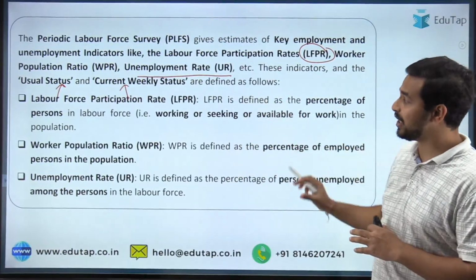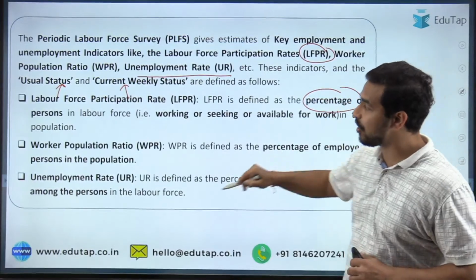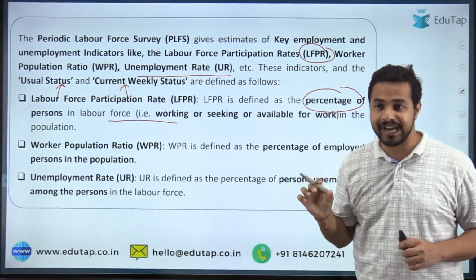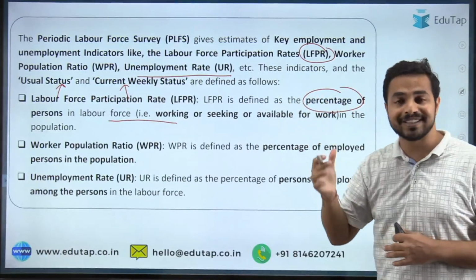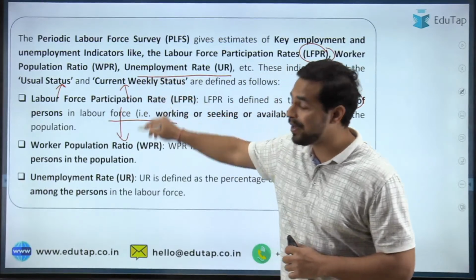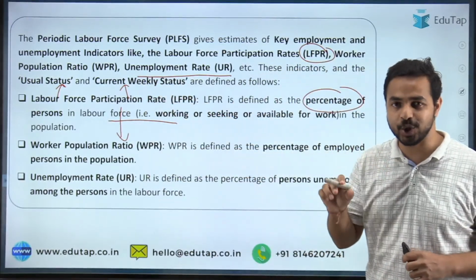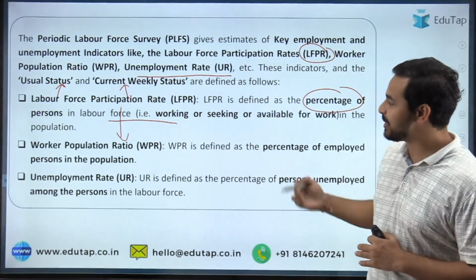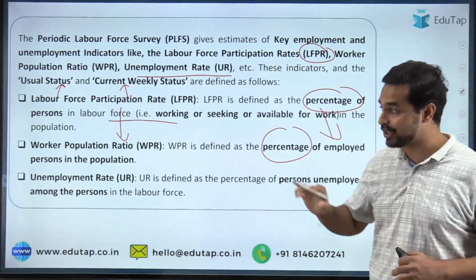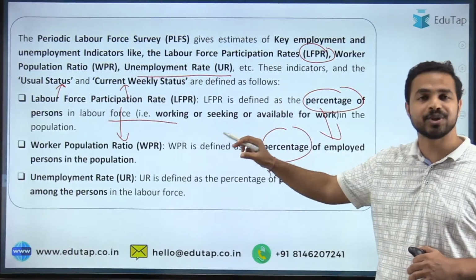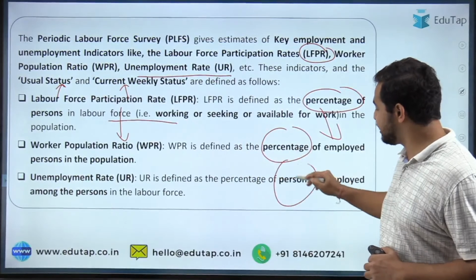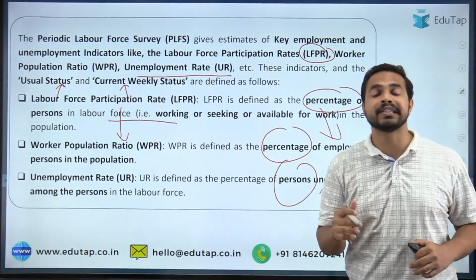Okay, the labor force participation rate is defined as the percentage of persons in the labor force. So what is the labor force participation rate? It is basically the percentage of persons in the labor force. Now the second important thing is the WPR, that is the worker population ratio. So what exactly is it? It is basically the percentage of employed persons in the population. This is the worker population ratio. And when I talk about the unemployment rate, it is basically the persons unemployed among the persons in the labor force.